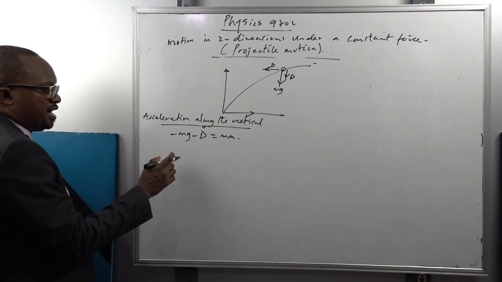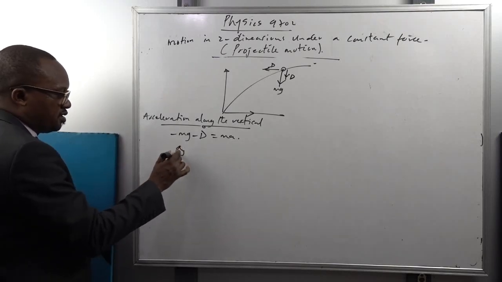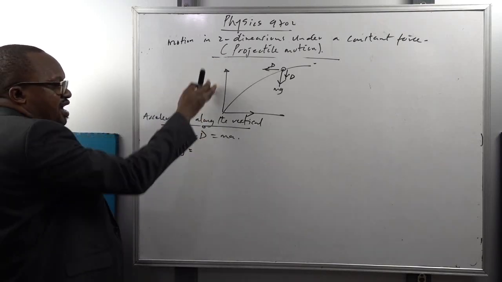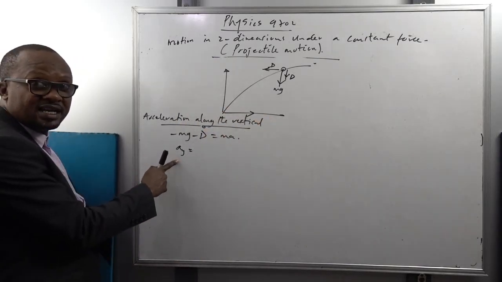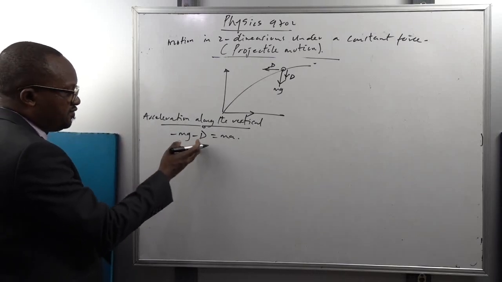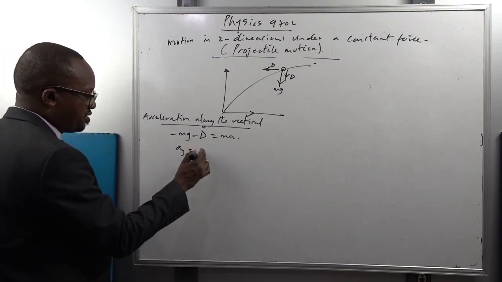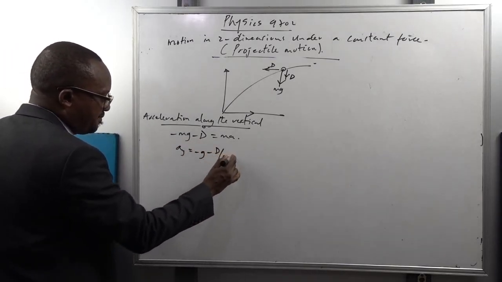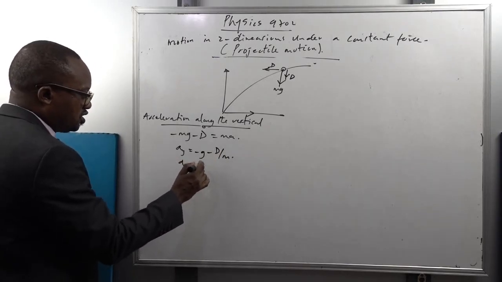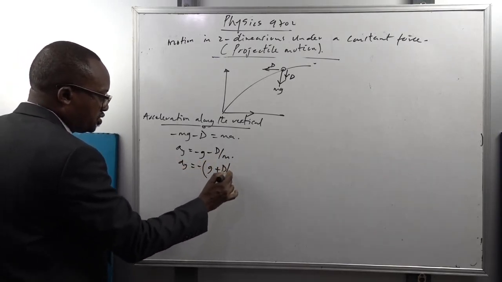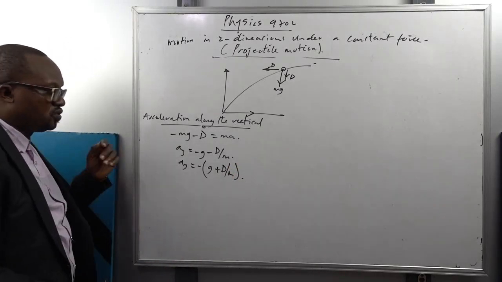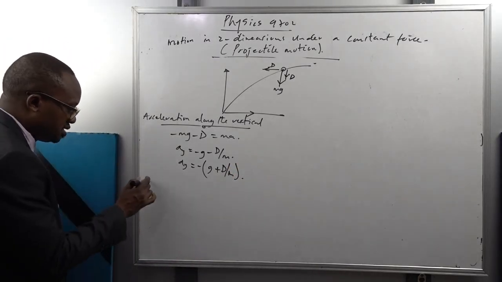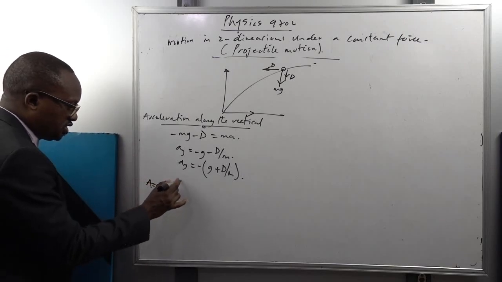So the acceleration along the vertical, let me call the vertical the y-axis and the horizontal the x-axis. So a_y means acceleration along the vertical. If you divide this through by m, you are going to have minus g minus d over m. So the acceleration along the vertical becomes minus (g plus d over m), which is the acceleration of the particle along the vertical.